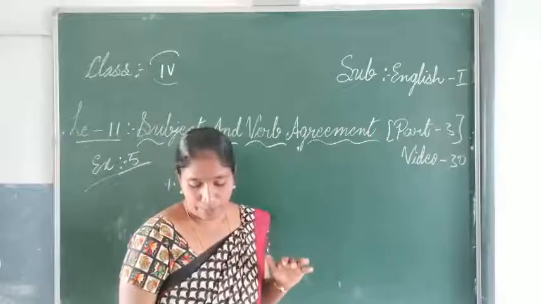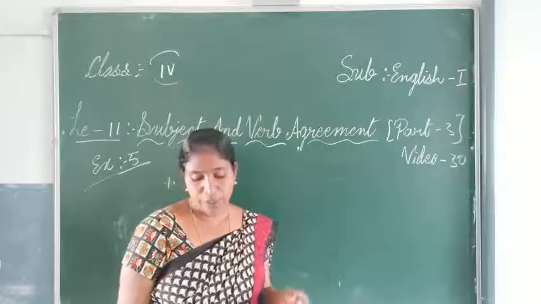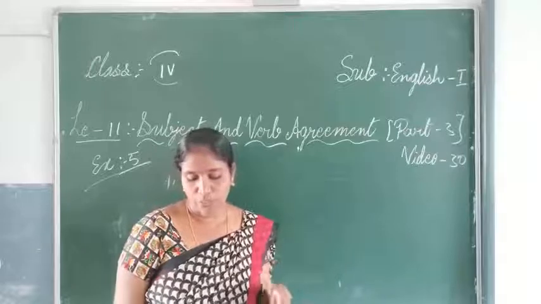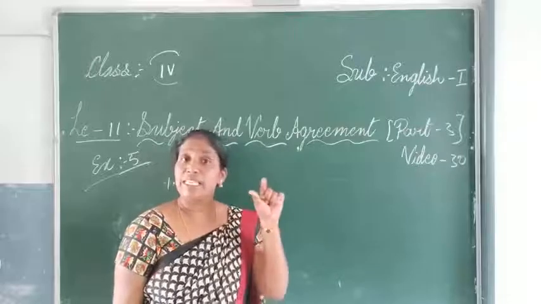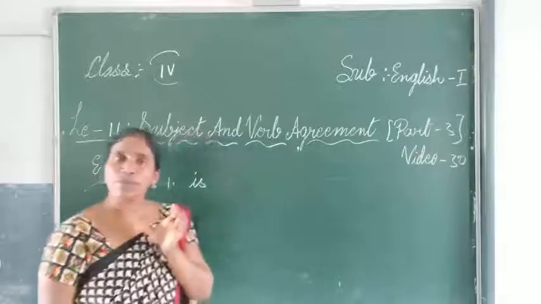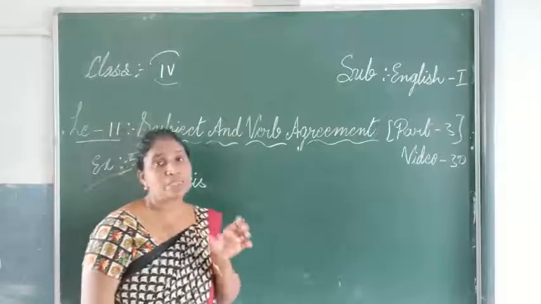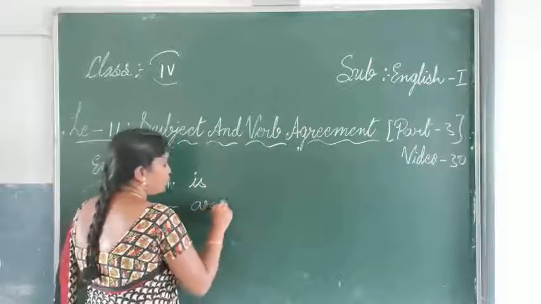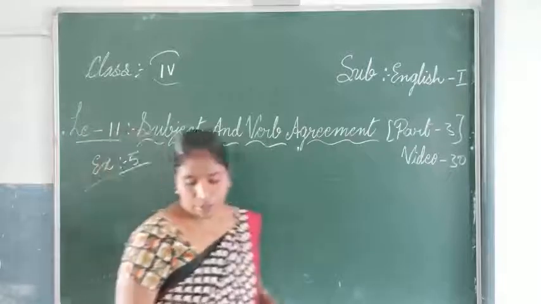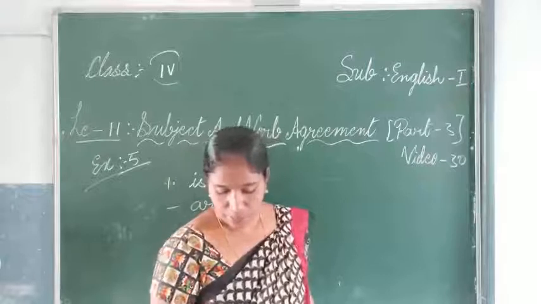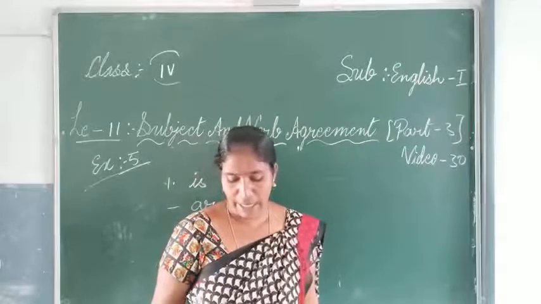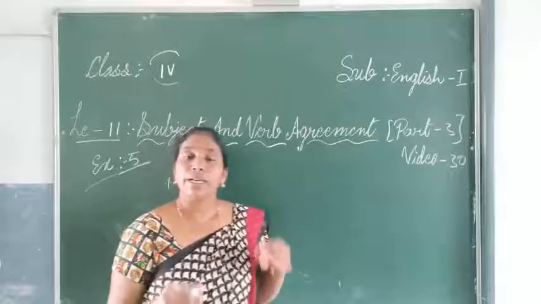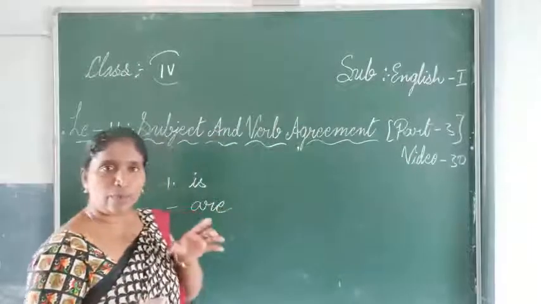The next one, which of these books dash yours? Books and these are both plural, so you can use are. Which of these books are yours? The next one, my scooter dash repairs. Scooter is third person, it is an it.